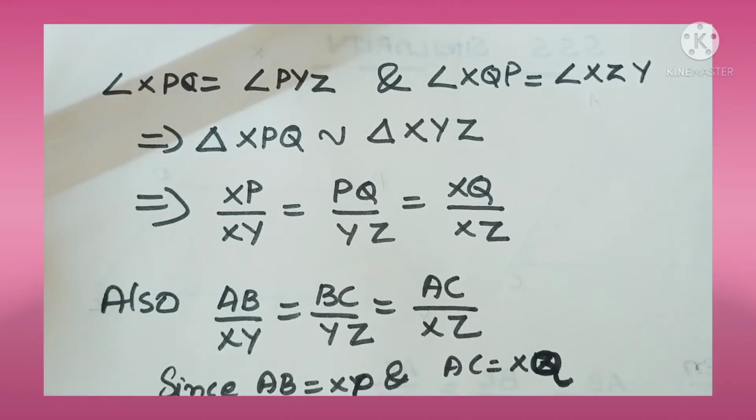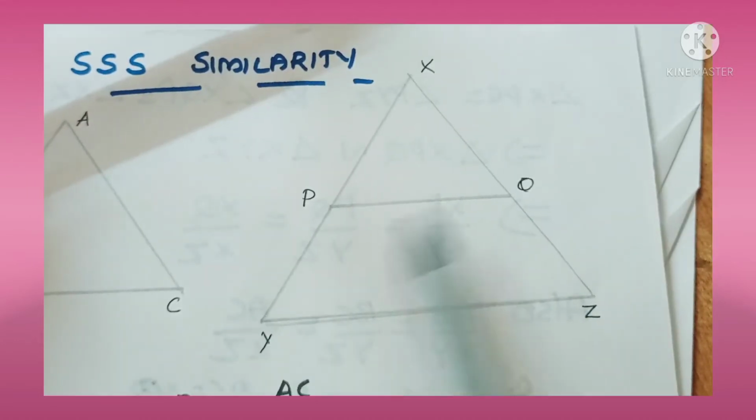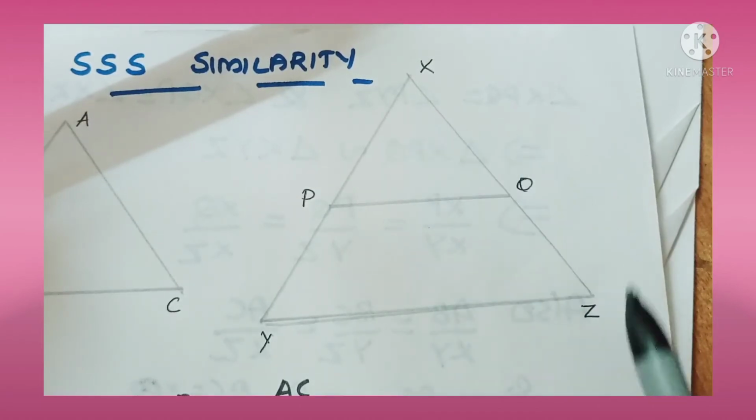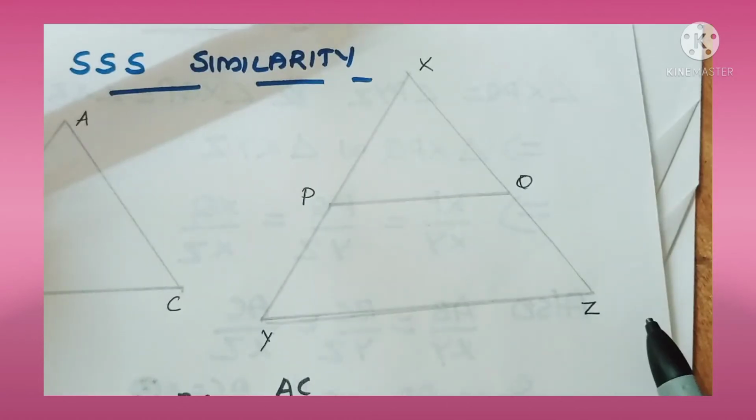That is, one angle is common and the other two angles are equal. That is, angle P equal to angle Y and angle Q equal to angle Z. That means these two triangles are similar. That is XPQ similar to XYZ.